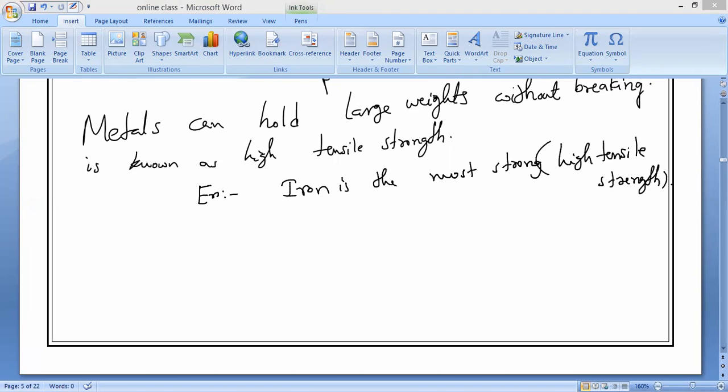Yes, due to the high tensile strength of iron, it is used in the construction of bridges, buildings, railway lines,